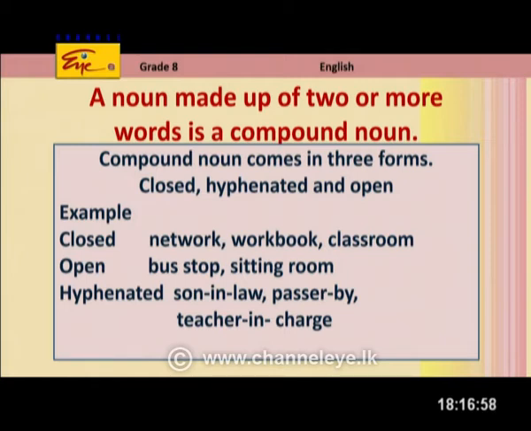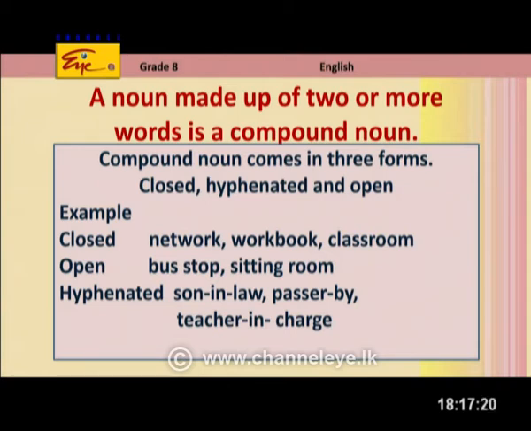Closed means the 2 words together, no space. So if you write it together, like network, workbook, classroom, or as we can say timetable, textbook, workbook, we write the 2 words together.